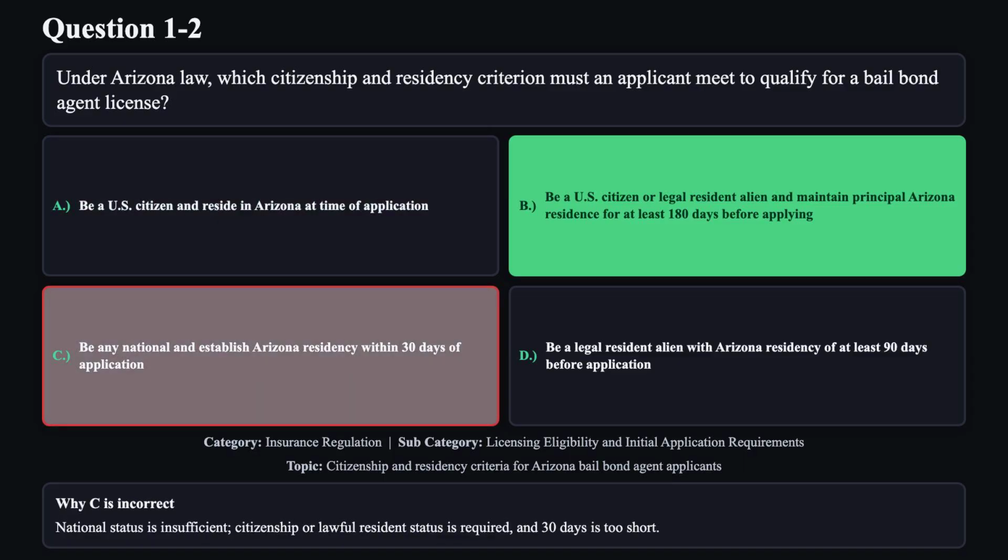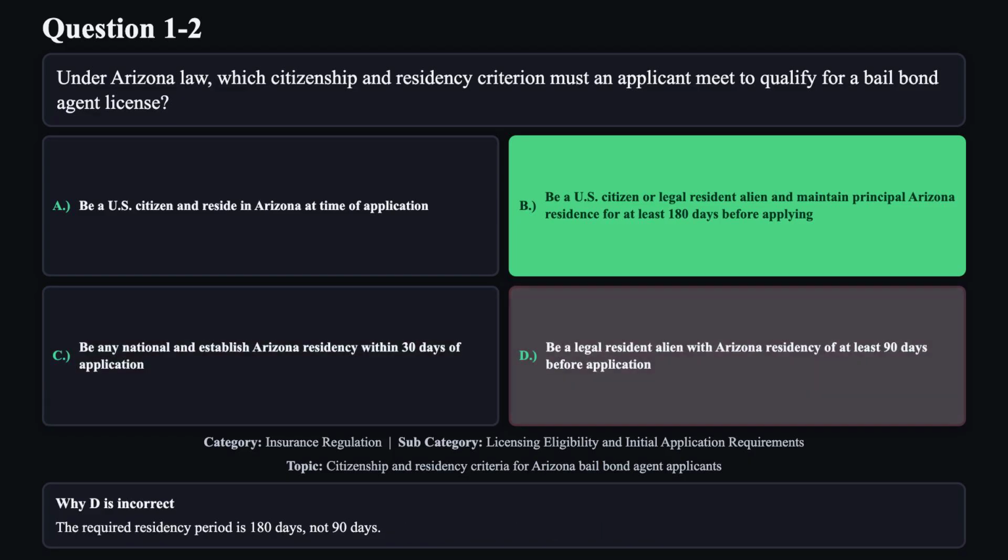Reason C is not correct. National status is insufficient. Citizenship or lawful resident status is required, and 30 days is too short. Reason D is not correct. The required residency period is 180 days, not 90 days.